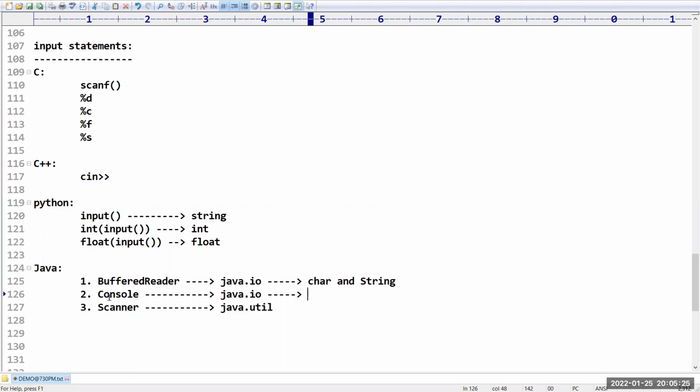Similarly, the Console class is there. What is the purpose of the Console class? It is used to read strings and passwords. If I want to read a password from the user, then you can go for this class.